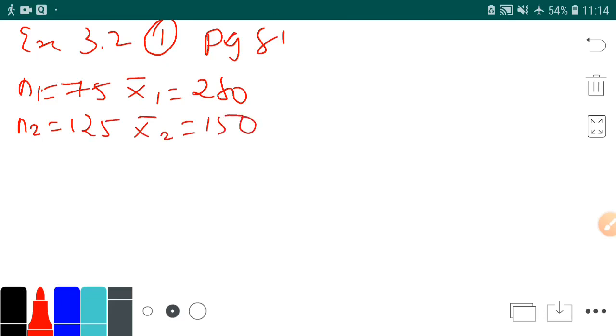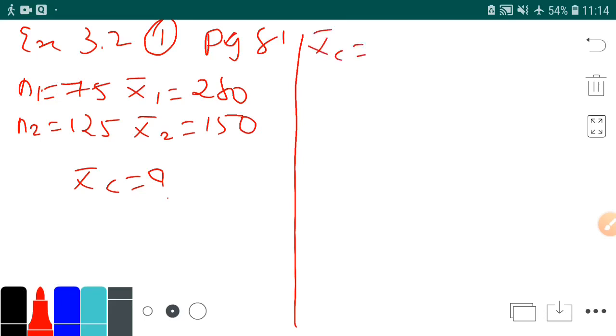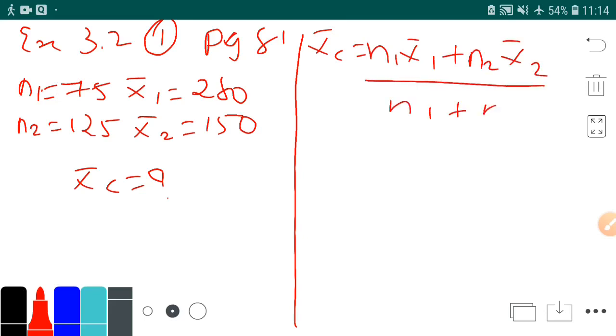Then you have to find the mean of all the workers. That means you have to find x bar c. How will you find it? x bar c is equal to n1 x bar 1 plus n2 x bar 2 upon n1 plus n2.